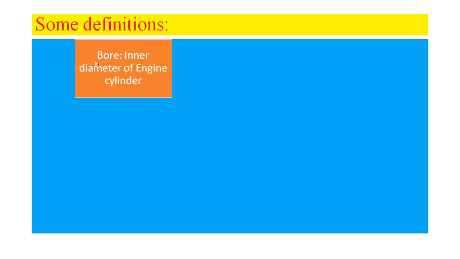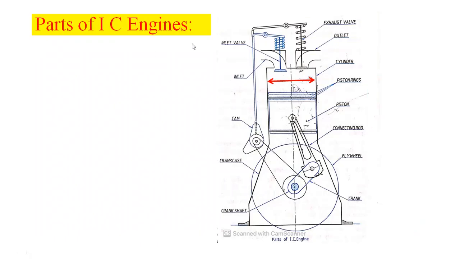First term is bore. Bore can be defined as the inner diameter of the engine cylinder. So please see this diagram. This is the cylinder. The inner diameter of the engine cylinder we can call as bore. That is the definition of bore.